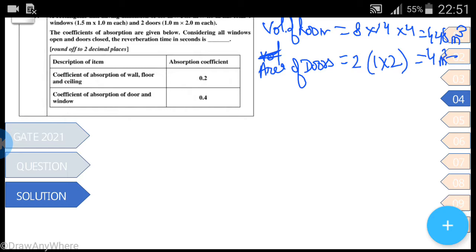It is area, so it is in square. Similarly, the area of windows: there are 4 windows of 1.5 by 1, 1.5 into 1 is 1.5, and into 4 is equal to 6 meter square. So now we have calculated the volume and the area of doors. Now we have to calculate the wall area.